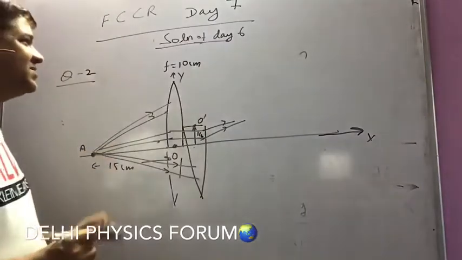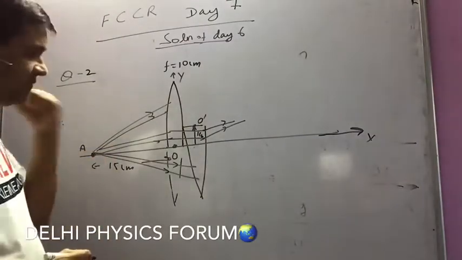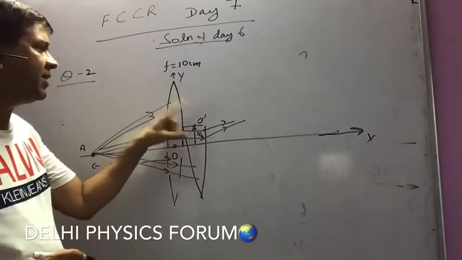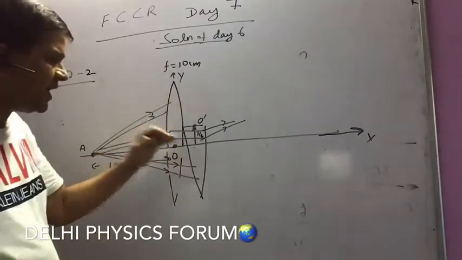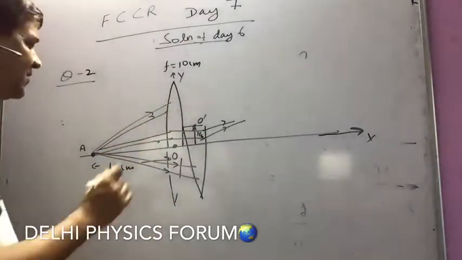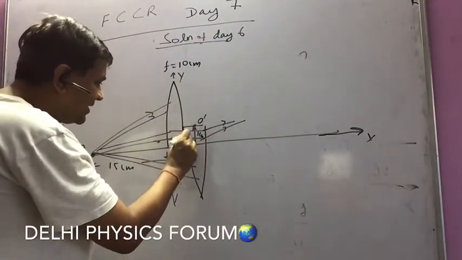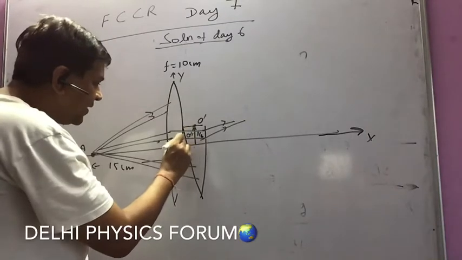1 by f1 plus 1 by f2. So the amount of 1 by f1 and 1 by f2 is the same. And the equivalent optical center of that lens will be the mid of O and O dash, somewhere here, say O double dash. So O double dash will be at what height? Half of this 1 centimeter, that is half centimeter. So we will have the three lenses.